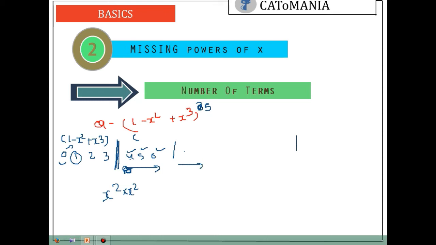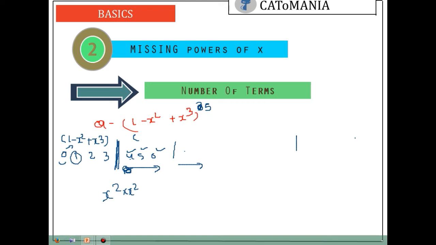If the powers are continuous, means you are getting all the powers from the last bracket, then you don't need to check the second last bracket. If some powers are missing from the last bracket, then you need to check the second last bracket. And if some powers are missing in the second last bracket, then we will check the third last bracket, and like this.